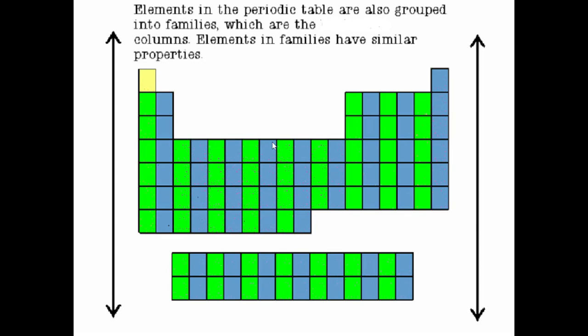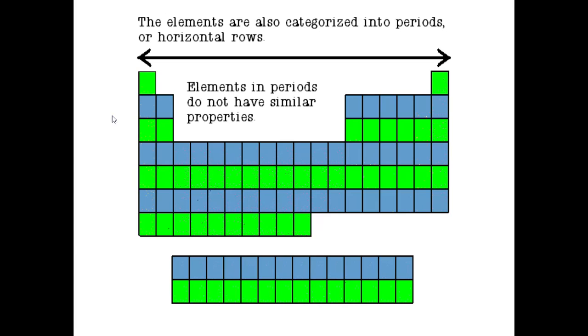Except here we have this big chunk in the middle. We group those together and we call them the transition metals. Notice we have a similar image, except now the colors are going left to right, left to right. This is showing us that as we go left to right, we have what we call periods. So the new colors represent a new period. New periods means we have more energy levels or shells or orbitals in which we put our electrons. Elements in periods do not have similar properties. They just have similar energy levels.